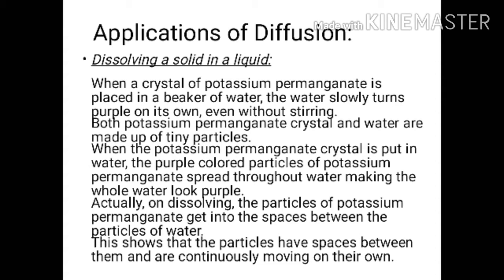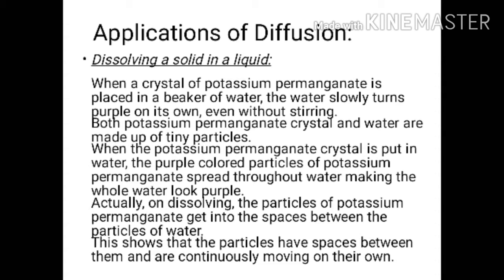For the first example, we are going to take dissolving a solid in a liquid. When a crystal of potassium permanganate is placed in a beaker of water, the water slowly turns purple on its own, even without stirring. Wow. Both the potassium permanganate crystal and water are made up of tiny particles.